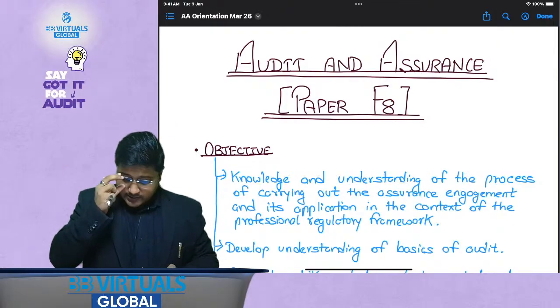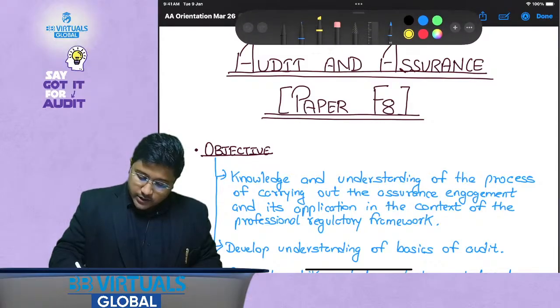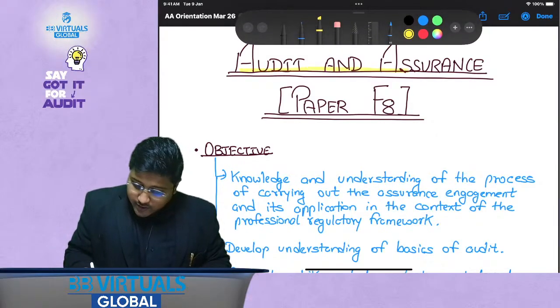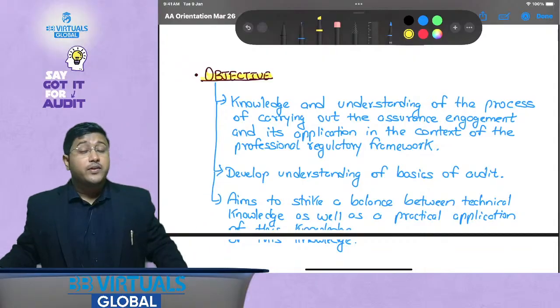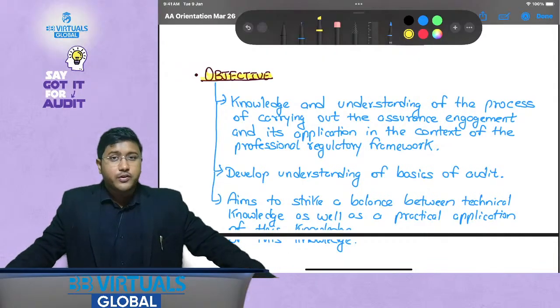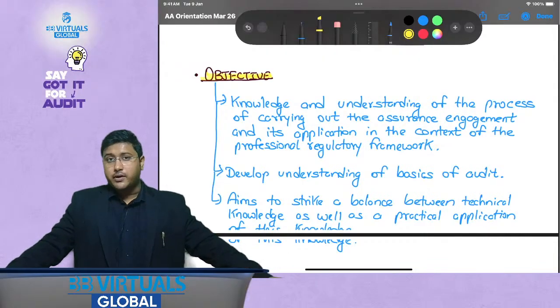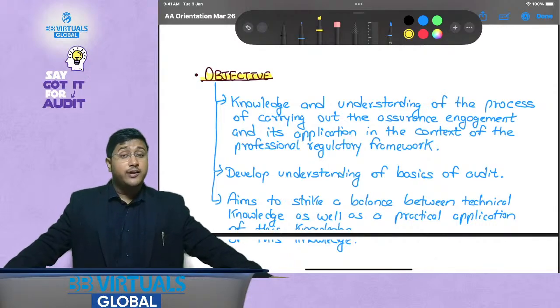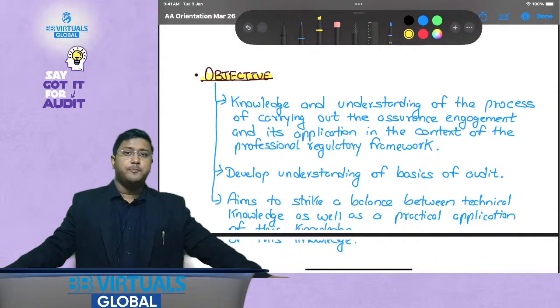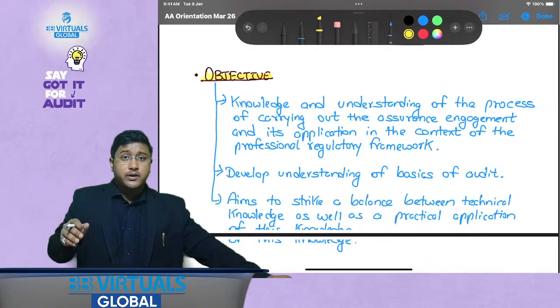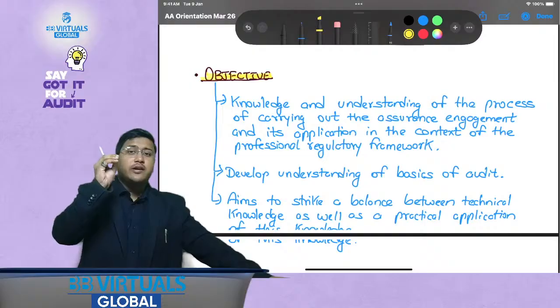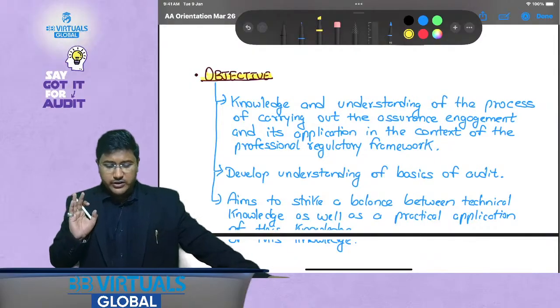Now my friends, let's discuss this. When I talk about this particular paper, which is Audit and Assurance, it stands as F8, right? Now, what are the objectives of it? See my friends, it is very important for all of us to understand the objectives of a particular paper before appearing for it. In fact, before starting preparation for it. Because once we are sure of the objectives, then whenever we study any chapter, we should always relate it to the relevant objectives, to check whether we have covered those objectives or not, right?